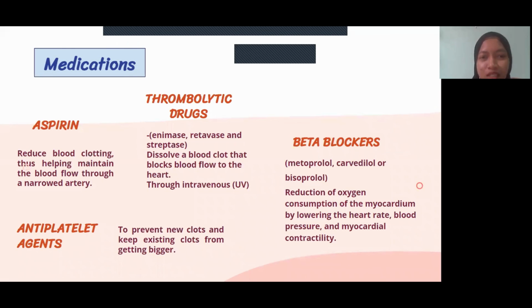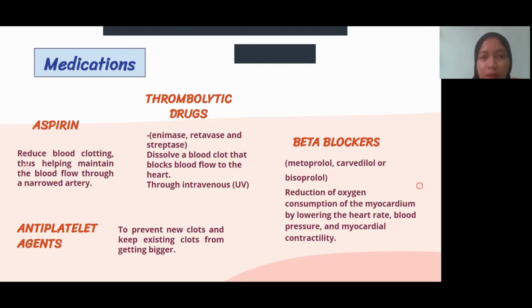So next is the thrombolytic drug. Examples of thrombolytic drugs are Nimes, Ritavez, and Septez. They function to dissolve a blood clot that blocks blood flow to the heart. Thrombolysis may involve the injection of a blood busting drug through an intravenous line or through a long catheter that delivers the drug directly to the site of the blockage. And the earlier the patient gets the thrombolytic drug, the greater the chance to survive and the less heart damage.